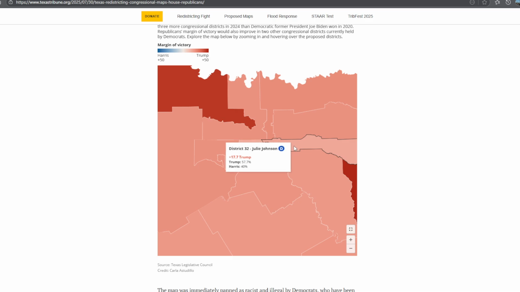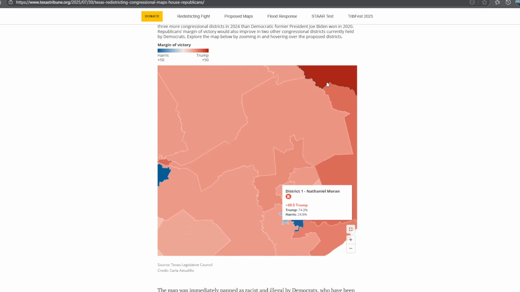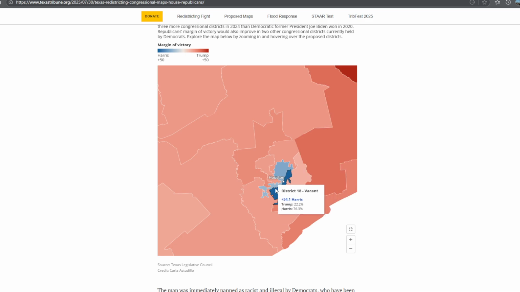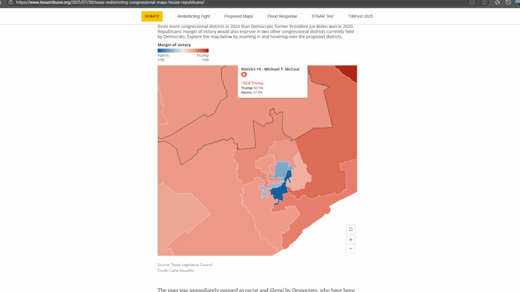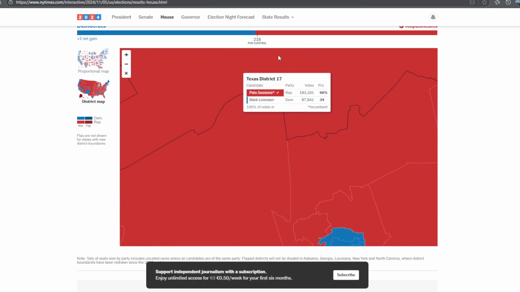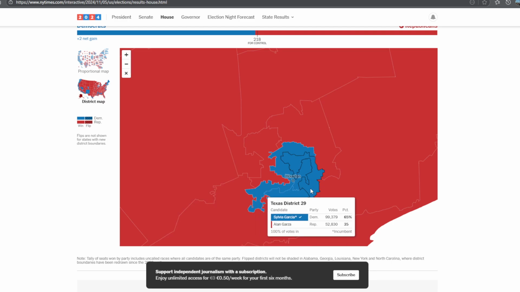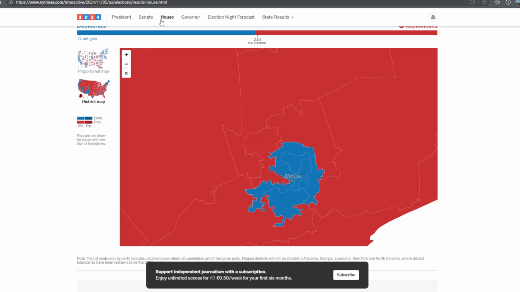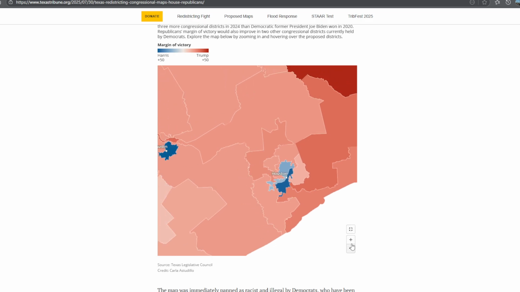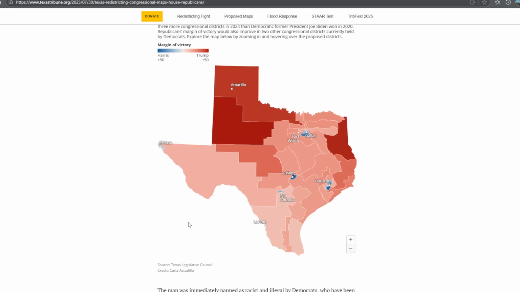The 32nd is gone, as you can see here. And also, which is very interesting, in Houston now they have 3 districts, and they had previously, as you can see here in Houston, 1, 2, 3, 4. What's interesting about this is that Texas Republicans think they can have 5 more districts in Texas this year.